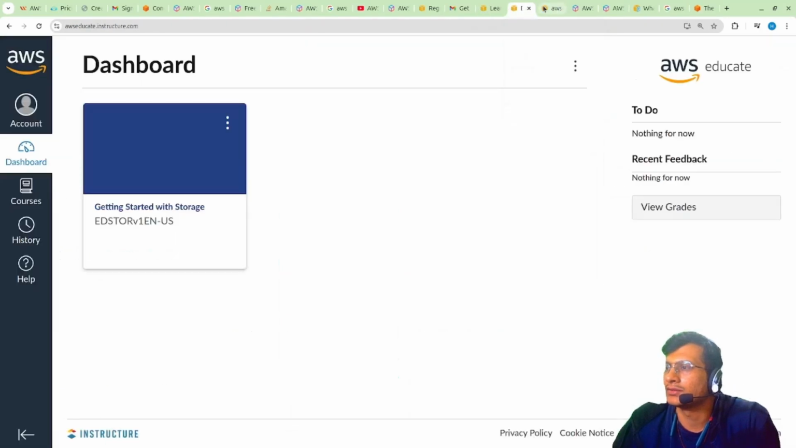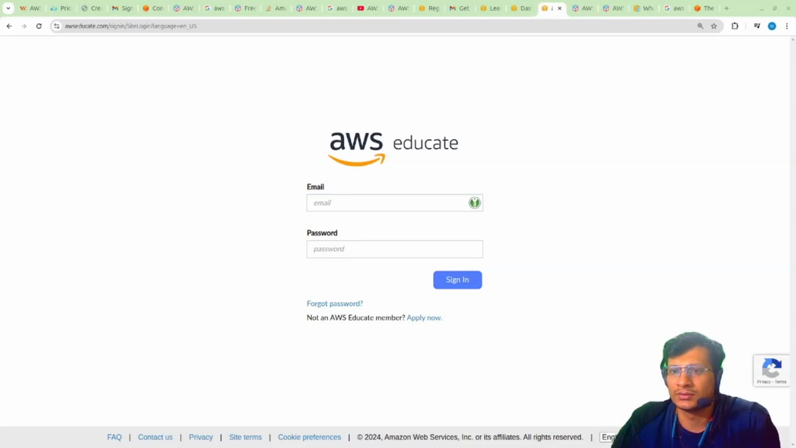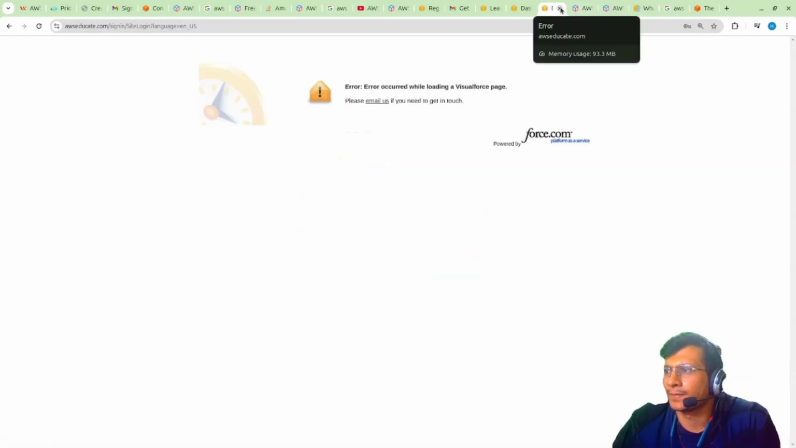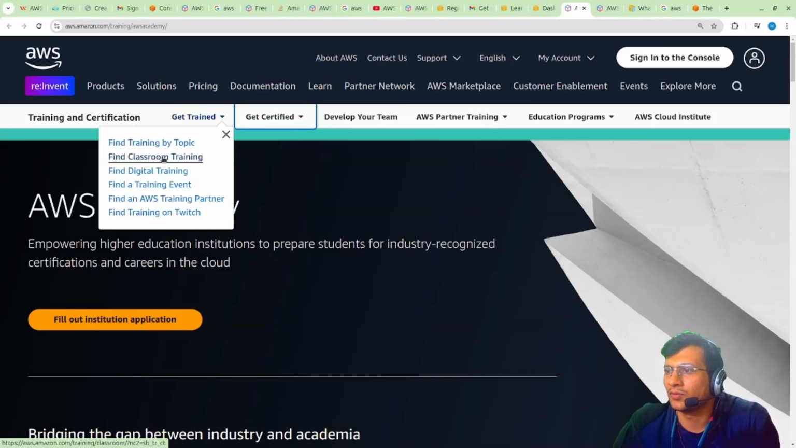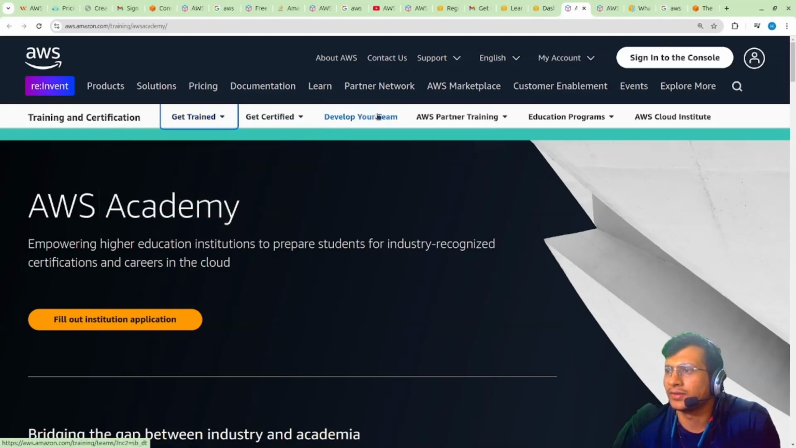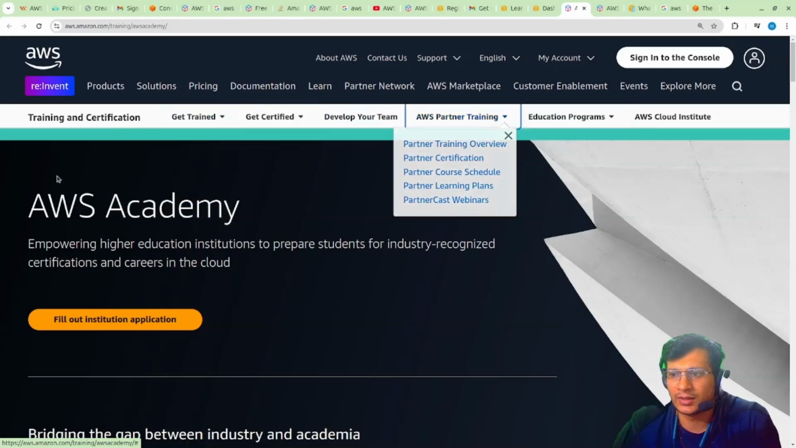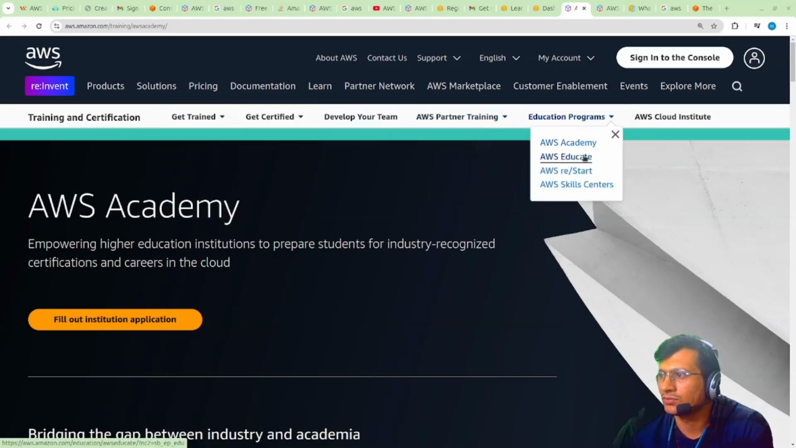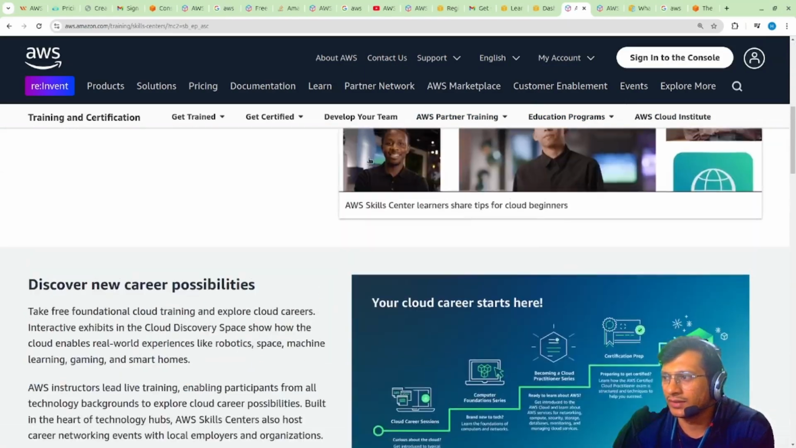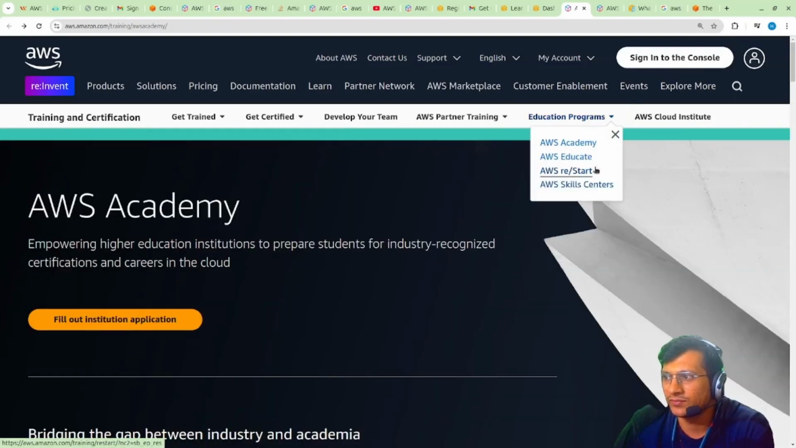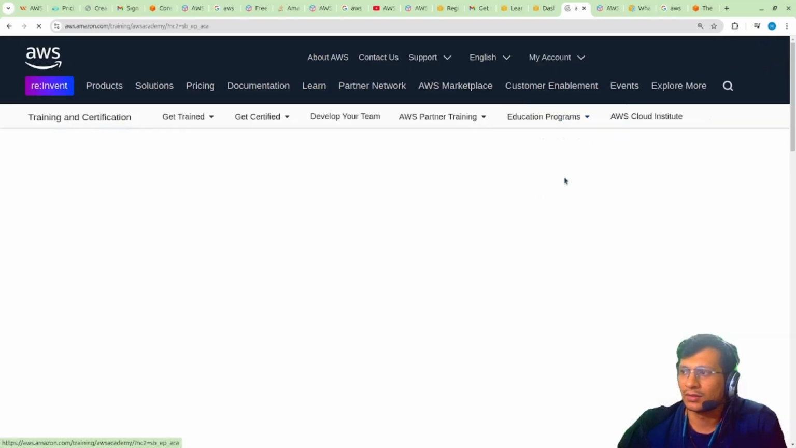We have Academy. This is my dashboard. Training and certification: we have get trained, get certified. Training by topic, classroom training details, and find training events. AWS partners also provide trainings, and there are education programs, re/Start, and skill center. Just go into these and you will find everything that is offered by AWS. You just have to do your research, put in some effort, and everything is available over here.